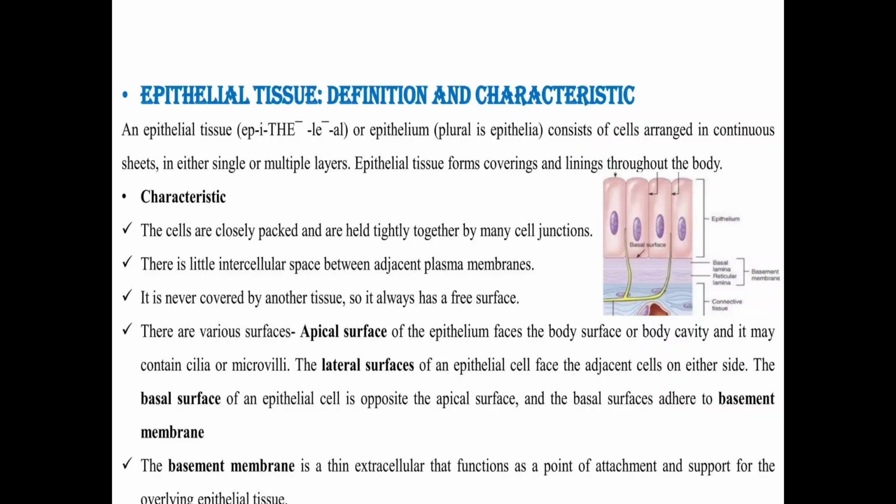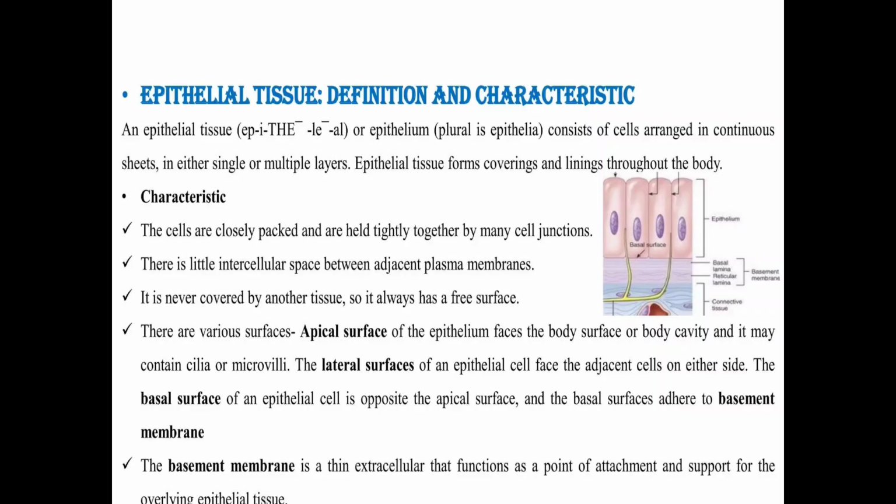Epithelial tissue forms the covering and lining throughout the body. That means epithelial tissues form the lining of the inner portion of each and every hollow organ, and the covering of the outer surface of the body, like the skin. So the skin is made up of this epithelial tissue.